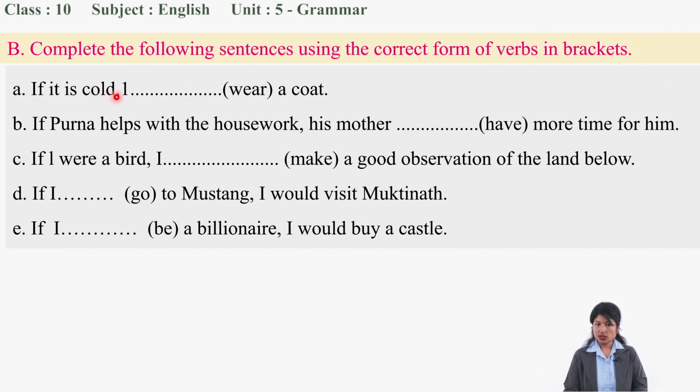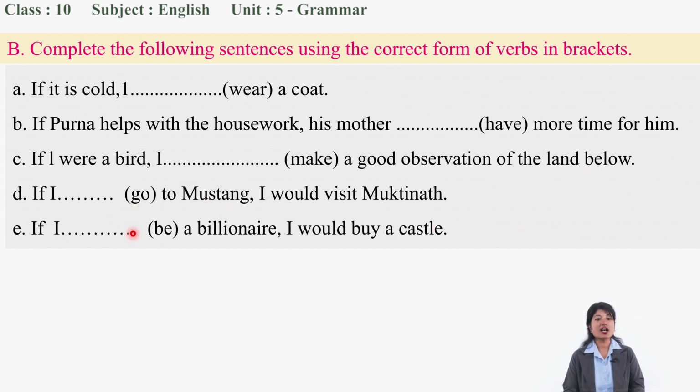If it is cold, I did a coat. B, if Purna helps with housework, his mother did more time for him. C, if I were a bird, I did a good observation of the land below. D, if I did not go to Mustang, I would visit Muktinath.